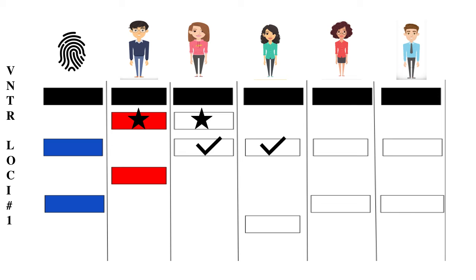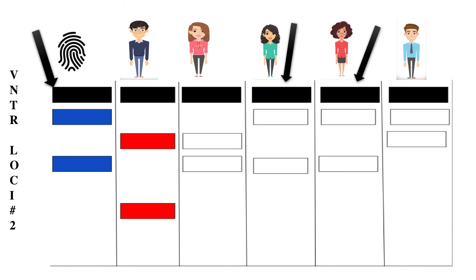Even though we already know that Olivia is the daughter of victim Michael and one of the suspects, Nancy, we can verify this from the VNTR loci. When analyzing DNA fingerprints for biological parents, the child must receive 1 allele from their mom and 1 from their dad. When we look at Michael's bands in VNTR locus 1, we can see that his first band matches that of Olivia, and Nancy's first band matches Olivia's second band.